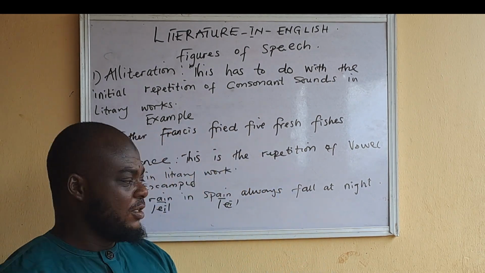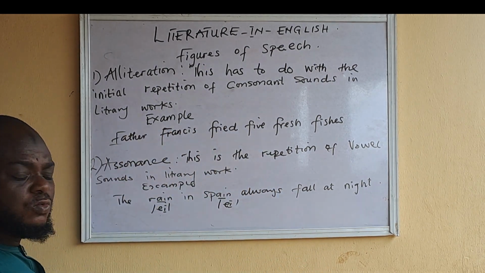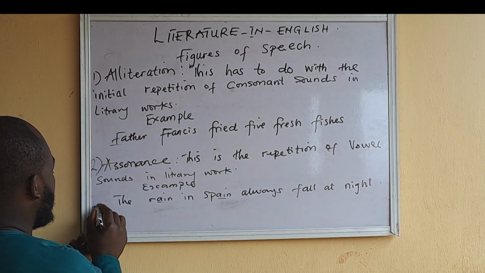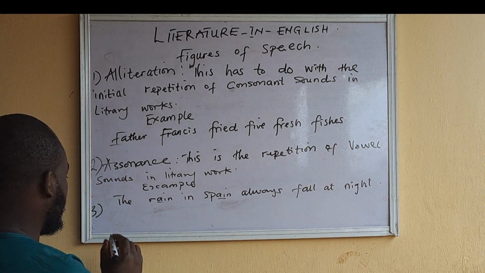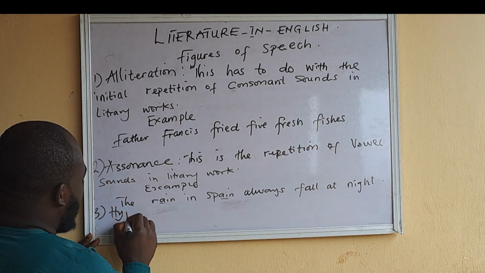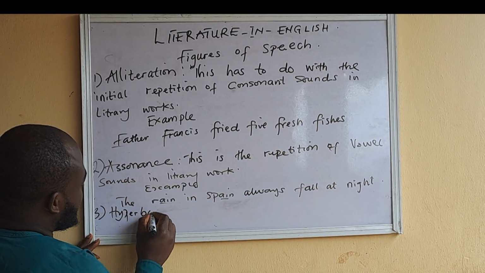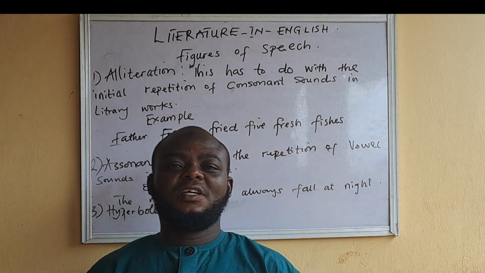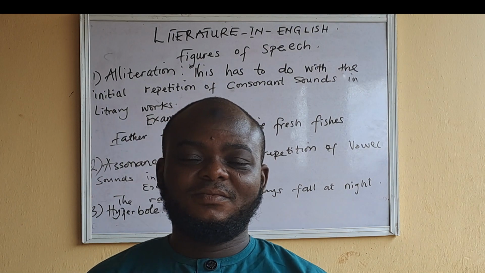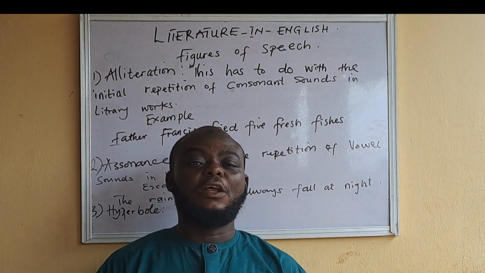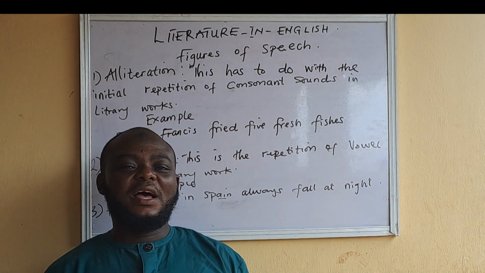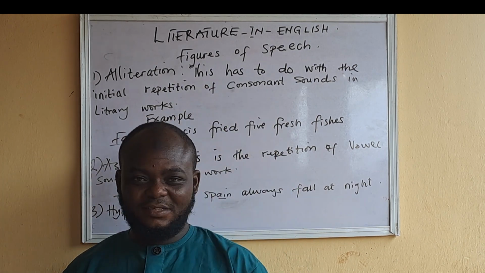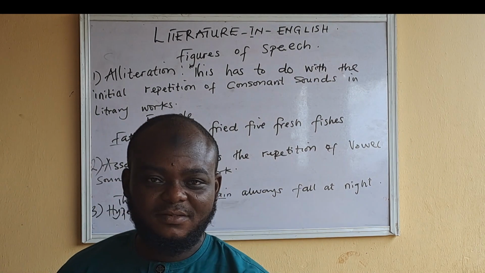So that is it. The next one we'll take a look at today is number 3, hyperbole. People do call this an exaggeration. It is an overstatement. So when we are saying a particular thing, a sentence, beyond limit, we are saying a word.